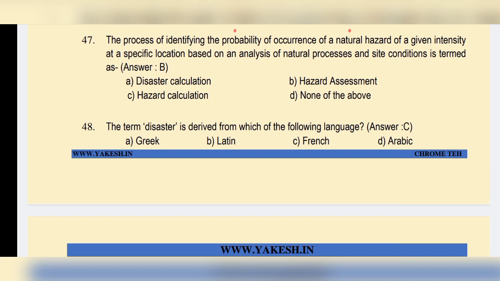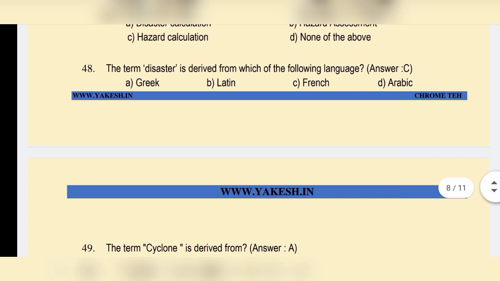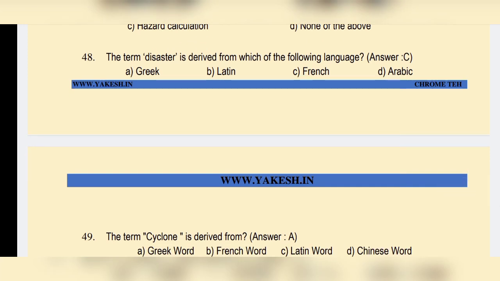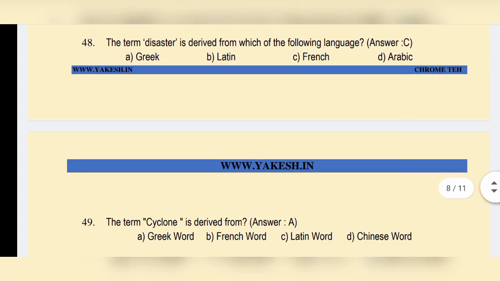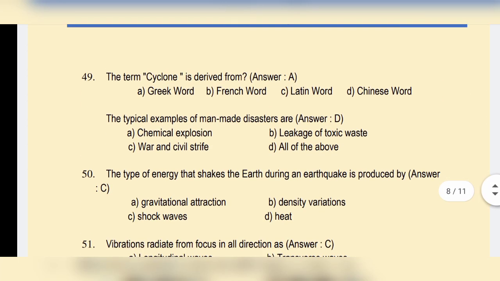The process to identify the probabilities of occurrence of a natural disaster of a given intensity at a specific location based on the analysis of natural causes. Option B. The term disaster is derived from which of the following languages? Option C. The cyclone is derived from option A. The typical examples of man-made disasters are all of the above.